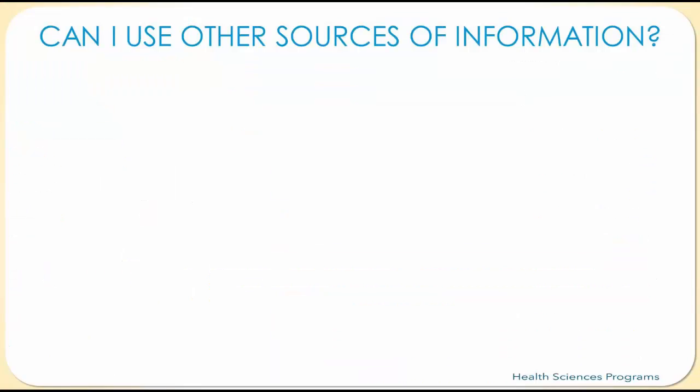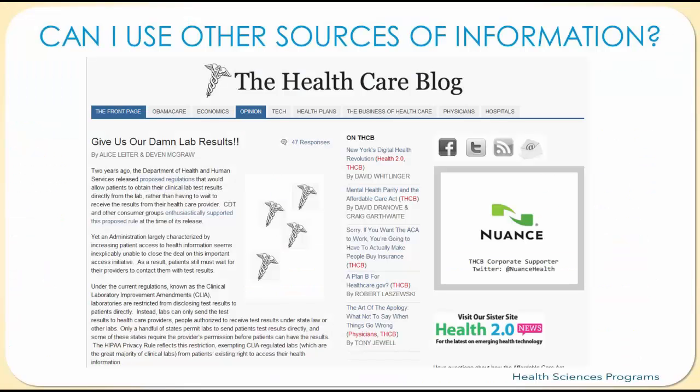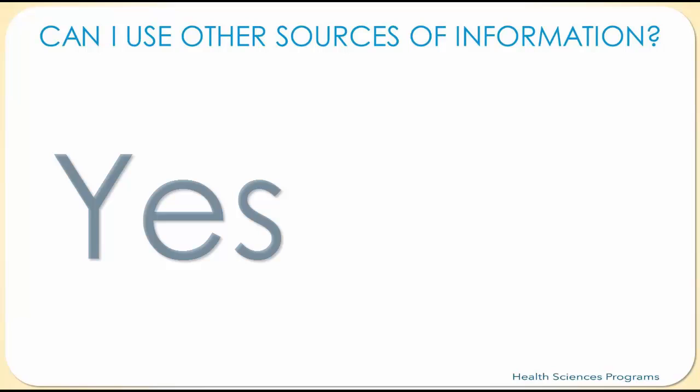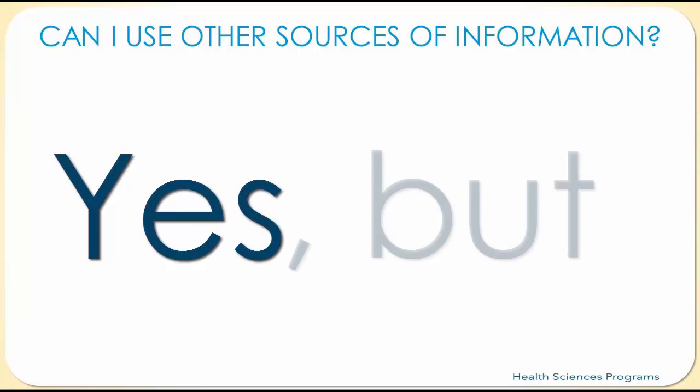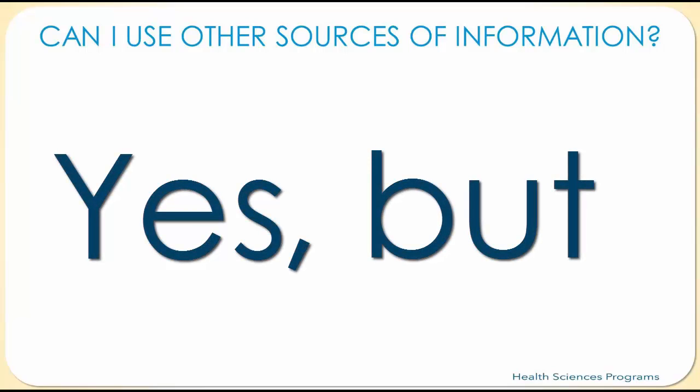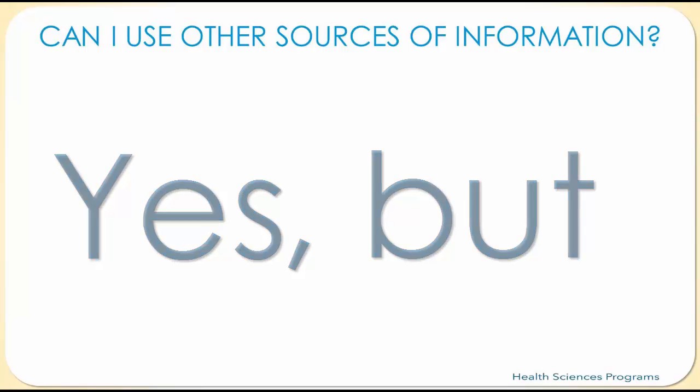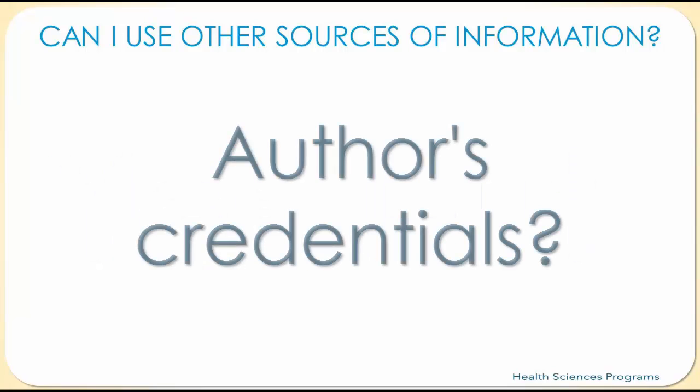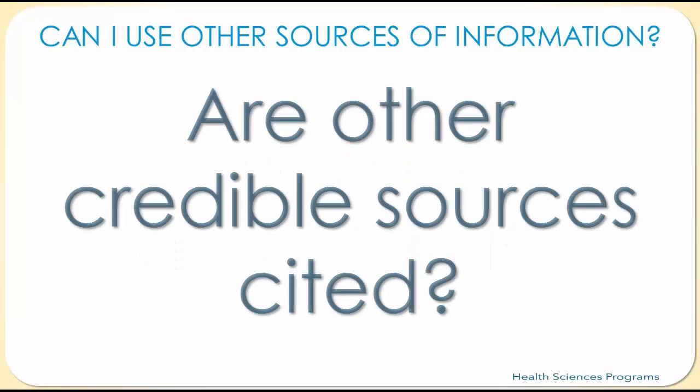What happens when you find information that is outside of a peer-reviewed journal or publication? Can you still use the information in your research or assignment? The answer typically is yes, but you first must consider how credible the source is. First, consider the author's credentials. Why would he or she be considered an expert on the topic? Second, does the author note other credible sources?